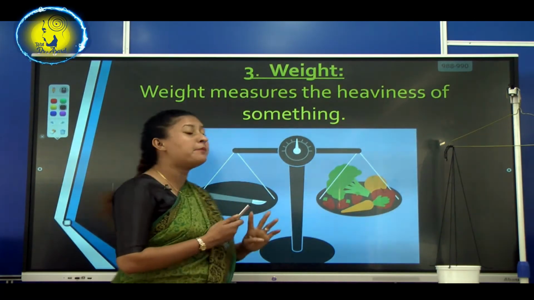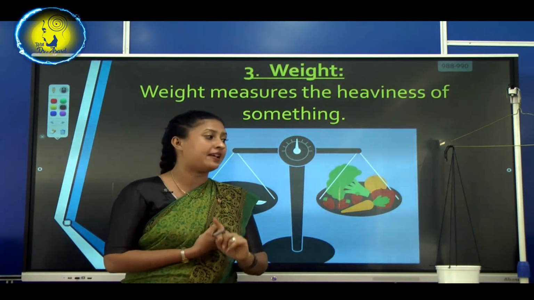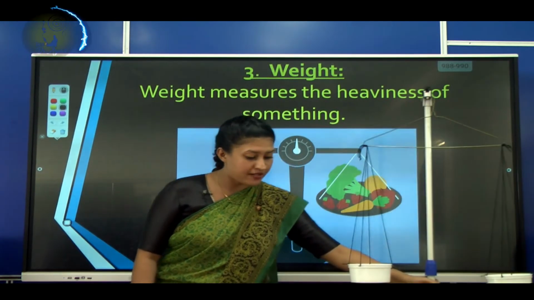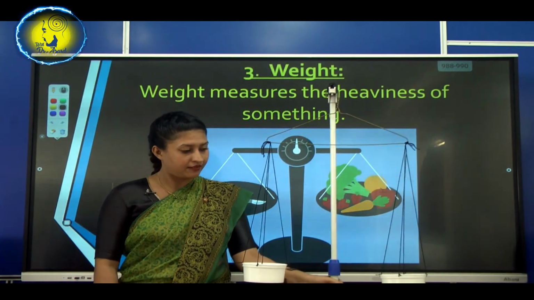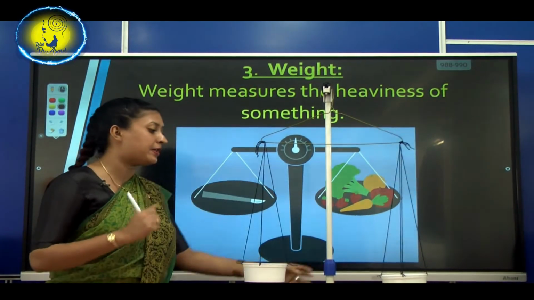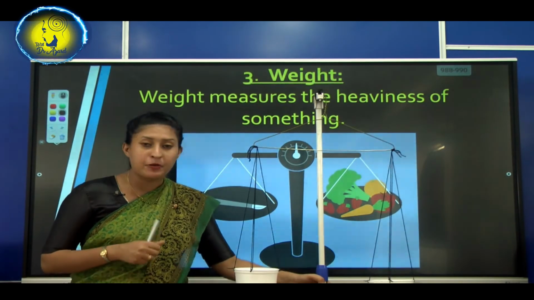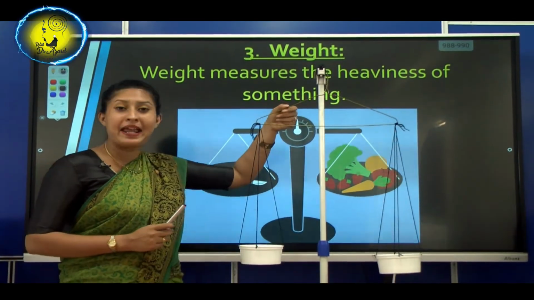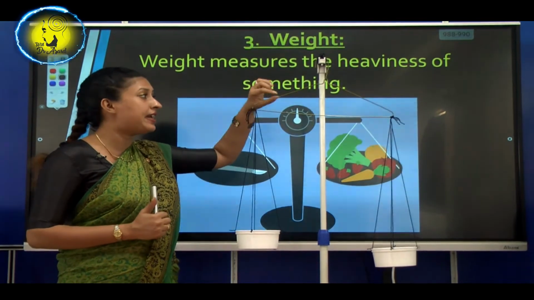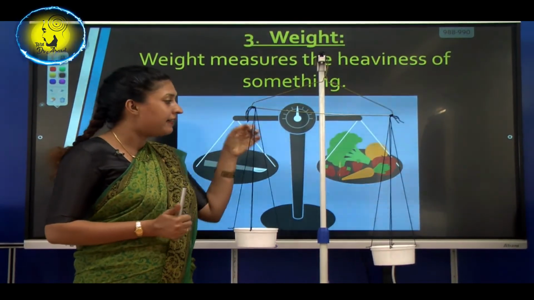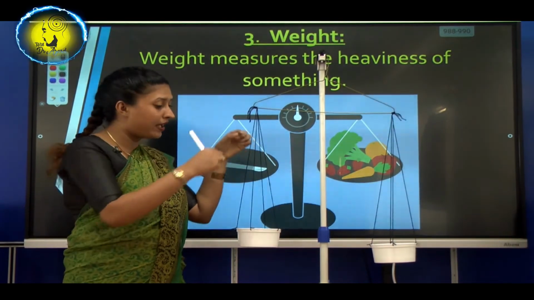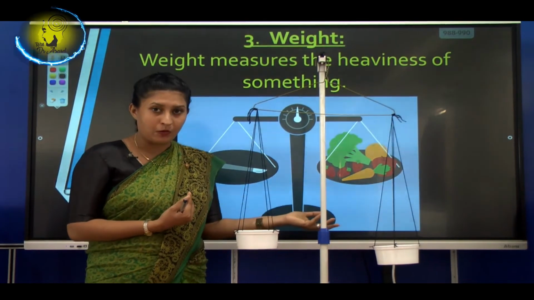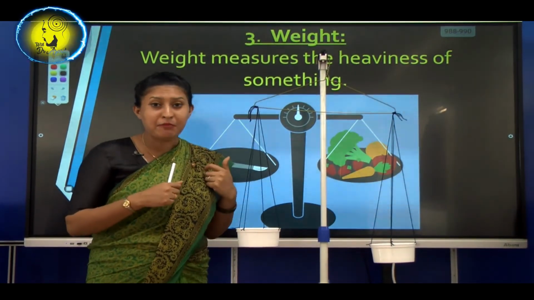Right. Now, our topic number 3. What are we going to learn now? We are going to measure the weight. What is this? Is this beautiful what teacher have made? Right. You also can make something like this. You need a hanger, a cloth hanger, and these are strings, or you can make use of wool also, and 2 plastic cups. Okay?